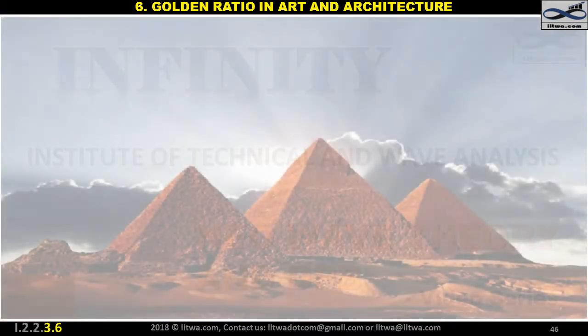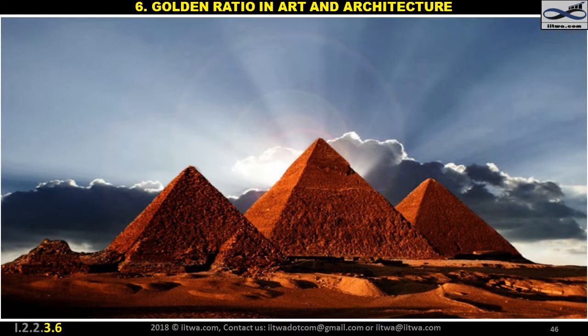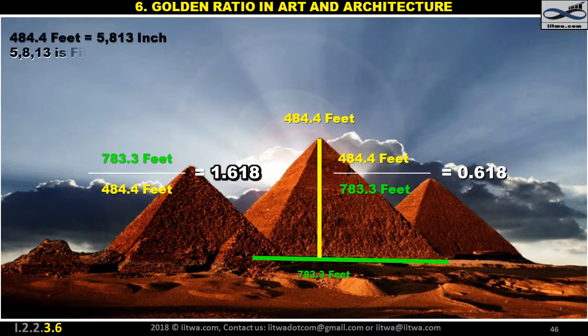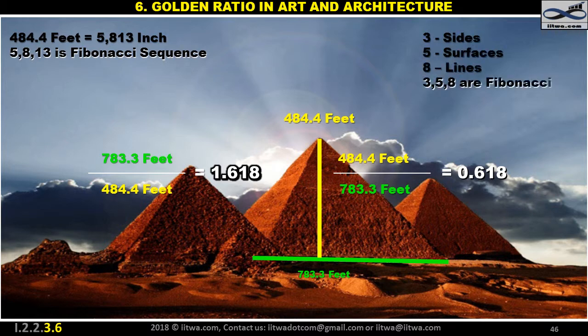The Great Pyramid of Giza. The original measurements of the Great Pyramid of Giza are estimated to have been a base of 783.3 feet and an elevation of 484.4 feet. Therefore, the ratio of base to elevation follows the golden ratio of 1.618 and the reverse is exactly 0.618. We know 484.4 feet is equal to 5,813 inches, and 5, 8, 13 are Fibonacci numbers in sequence. Beyond this, the pyramid has 3 sides, 5 surfaces, and 8 lines.